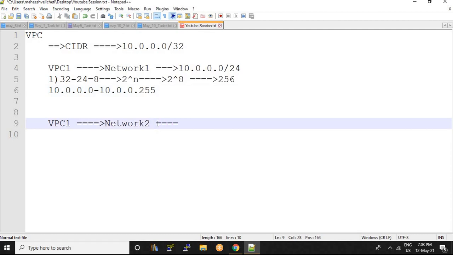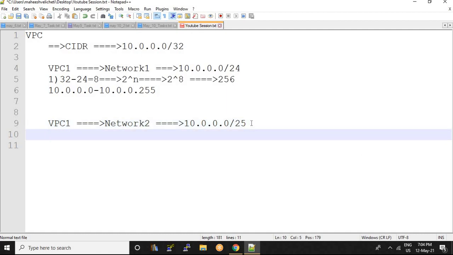And for this network, I am assigning the CIDR notation 10.0.0.0/25. So what is our formula? 32 minus 25, how much? 7. We have the formula 2 to the power of n, so 2 to the power of 7. What is 2 to the power of 7? 128 IPs we will get.